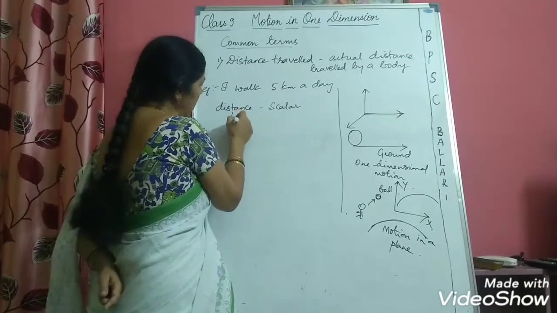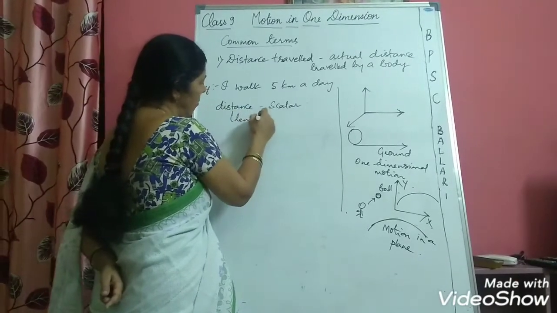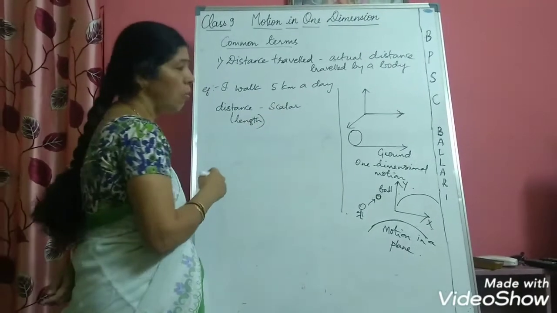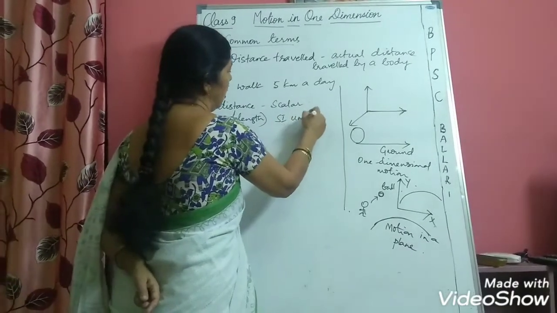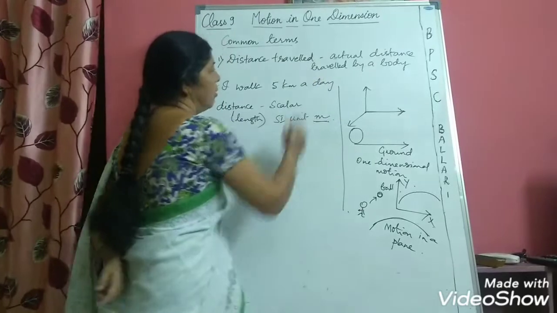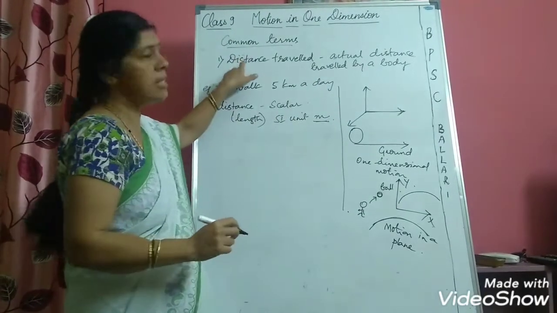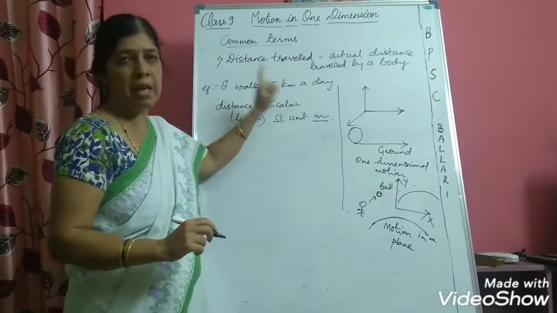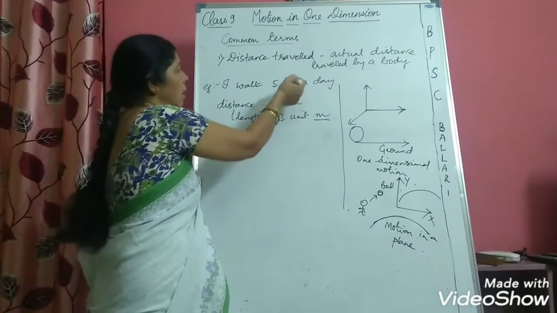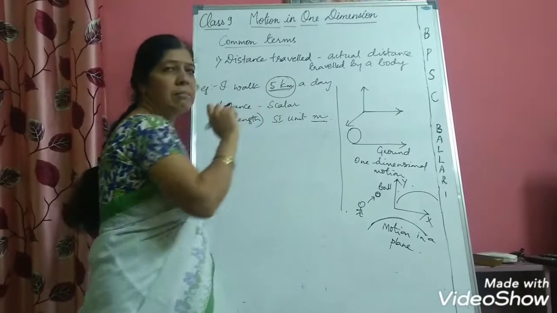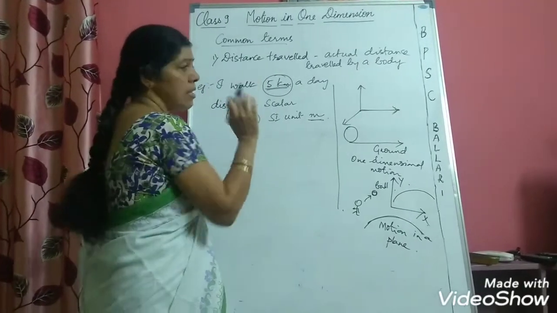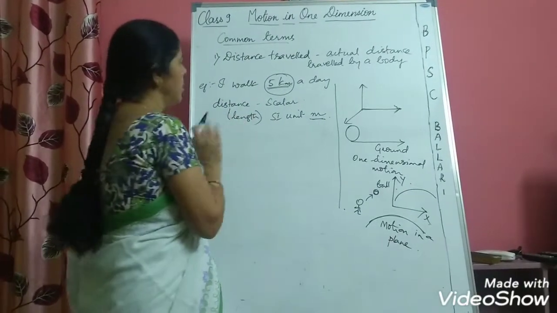Distance is nothing but length only. It is quite a bigger length. So what is the SI unit for length? The SI unit will be meter. So this is about the distance travelled, the actual distance travelled by a body. Here we are not indicating the direction, we are specifying only the magnitude. The total distance travelled by an object is called distance travelled.